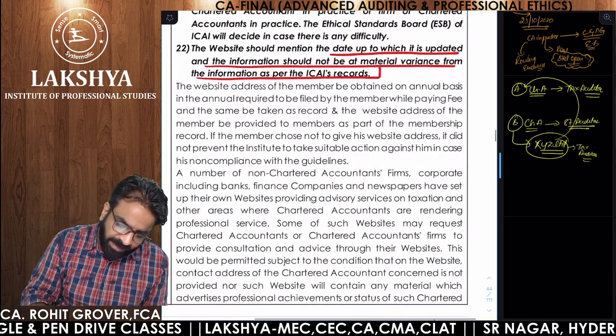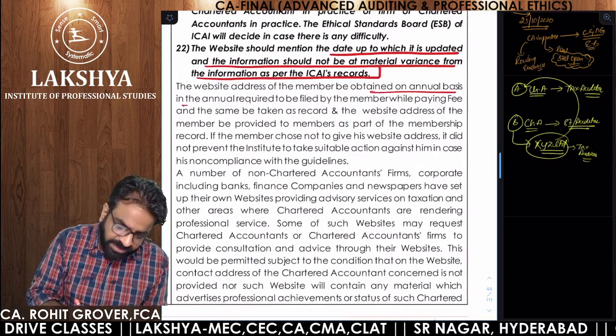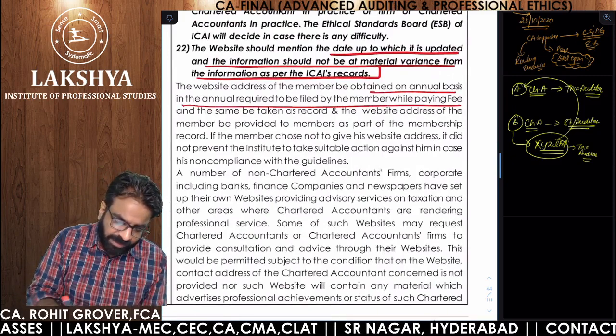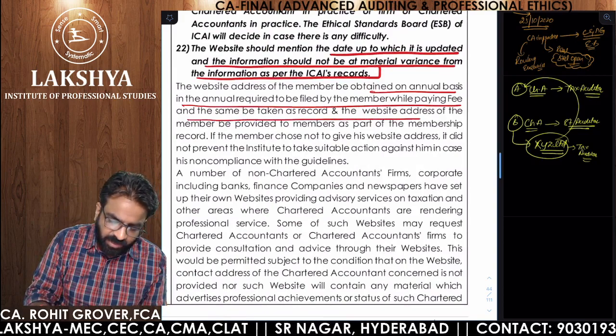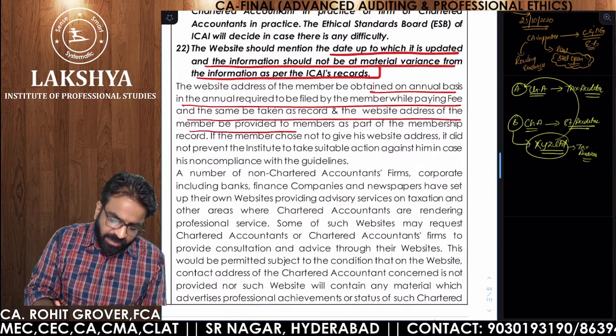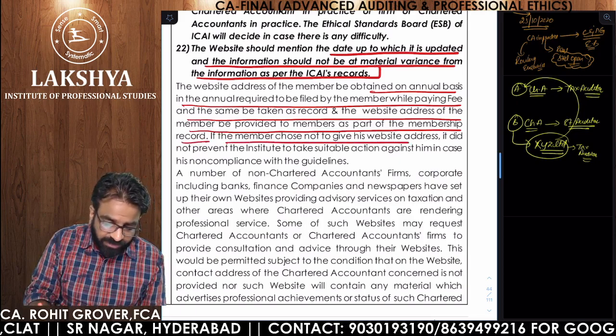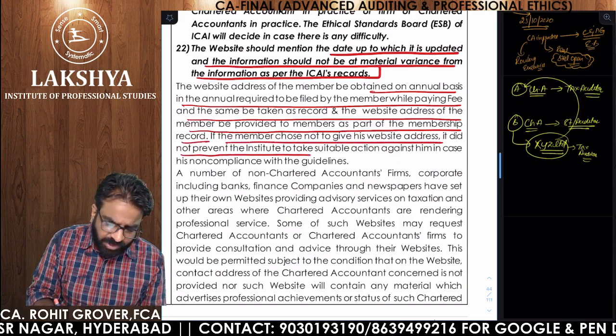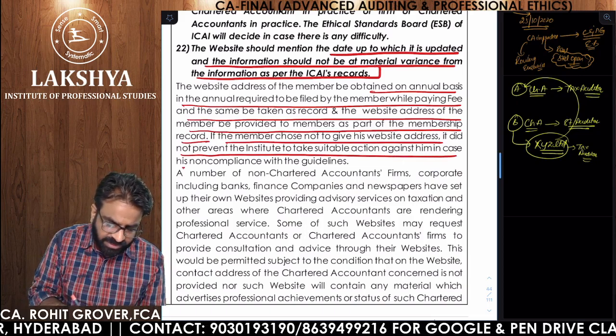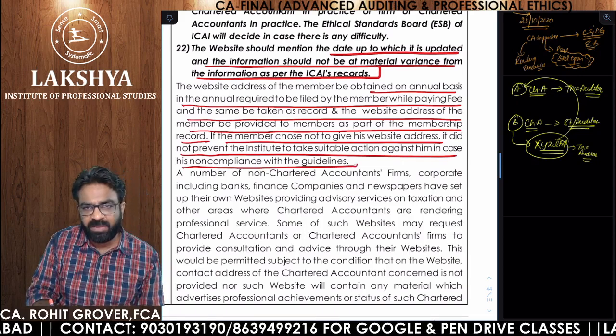The website address of the member will be obtained on an annual basis, and the annual return is required to be filed by the members while paying the fees, and the same shall be taken as a record. The website address of the members be provided to the members as a part of membership record. If the member chooses not to give his website address, it does not prevent the institute from taking suitable action against him in case of his non-compliance with the guidelines.